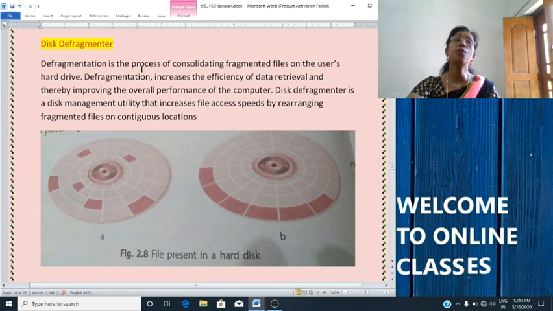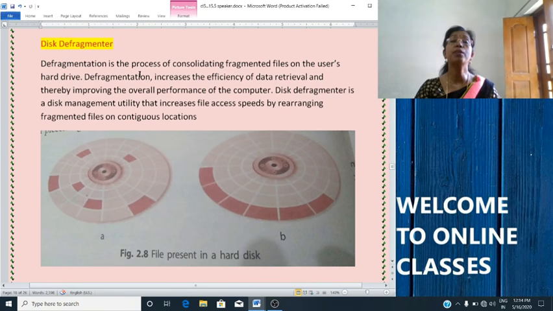It is a system of collecting the scattered segments of a file and organizing them in one specific place in the hard disk. Defragmentation increases the efficiency of data retrieval and thereby improves the overall performance of a computer.